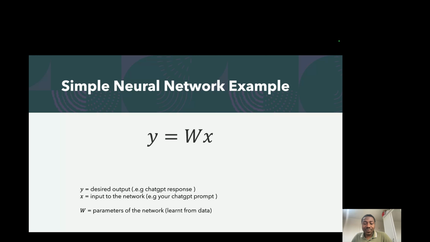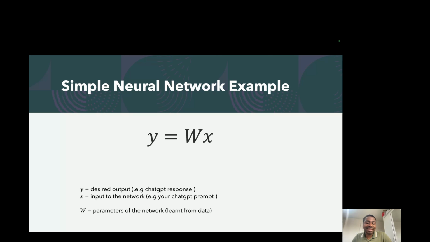And W is really the important part of the model. It's really the model in some sense, because it's the parameters that are learned from data. If y is a function of w multiplied by x, based on this amount of data that we've seen, based on various texts and images on the internet, what should the value of w be? That's what is learned, and that's the model parameters.